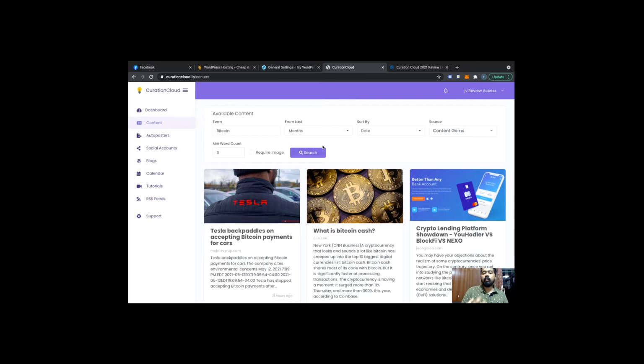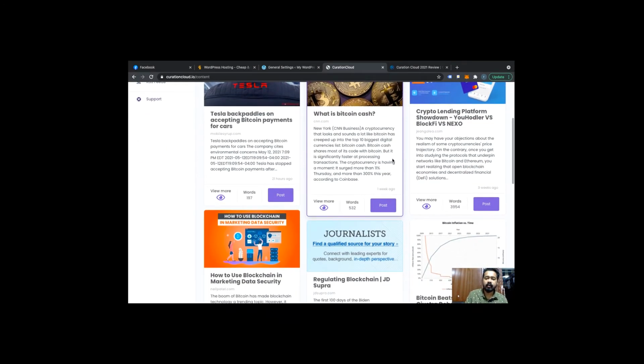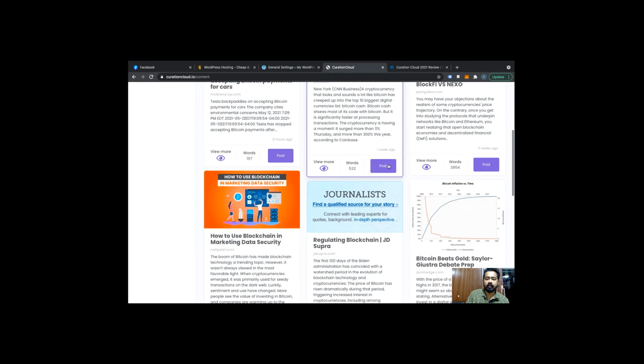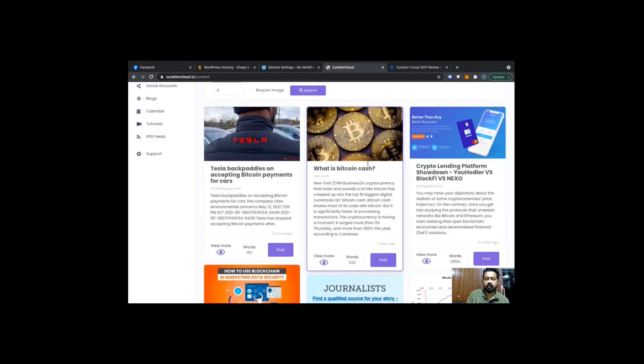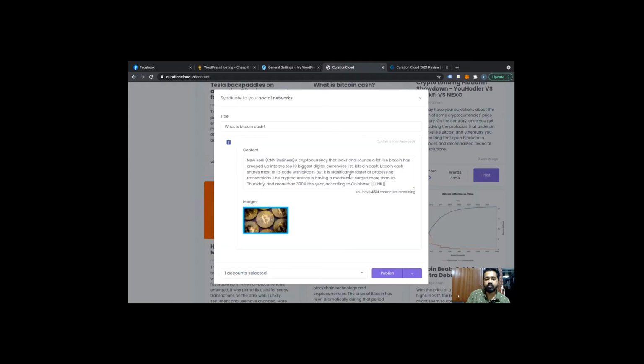See, it only gives the content which can be reposted, or which can be put on your website legally. So that is the advantage of the software. You can also go through these sources. Now if you want to post this particular post, such as "What is Bitcoin," you have to post it and publish it.